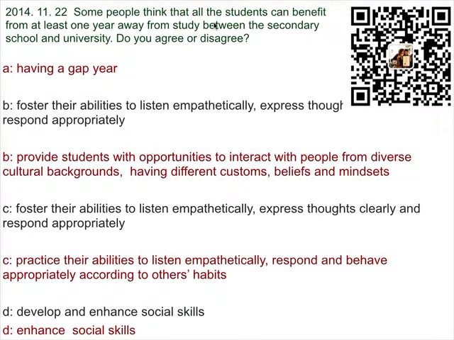Some people think that all students can benefit from at least 1 year away from study between secondary school and university. We learned this actually last time. After you finish your secondary school, before going to university, you will have 1 year to maybe explore the world and travel, or maybe to get a part-time job. So what can this help you with? Why can this help you develop your social skills?